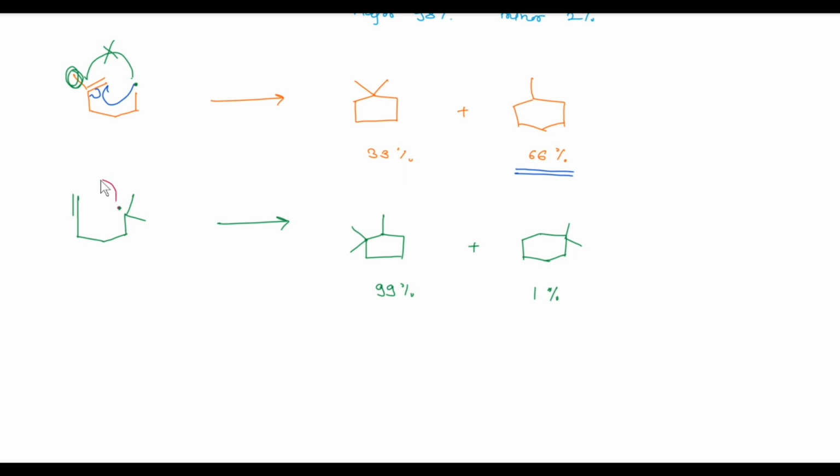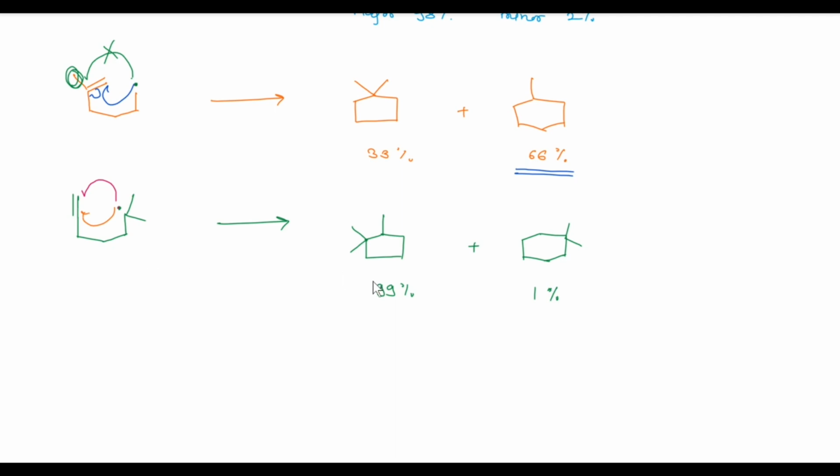This radical may attack this carbon atom or that carbon atom, but as we saw in the above reaction, the 5-membered ring is easily formed.